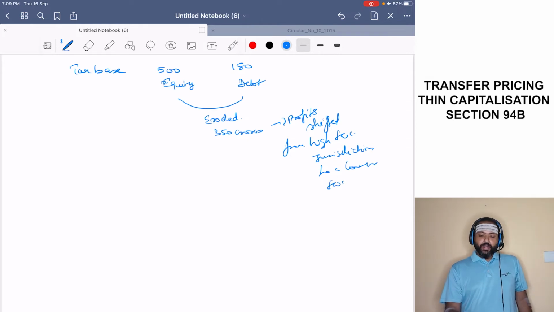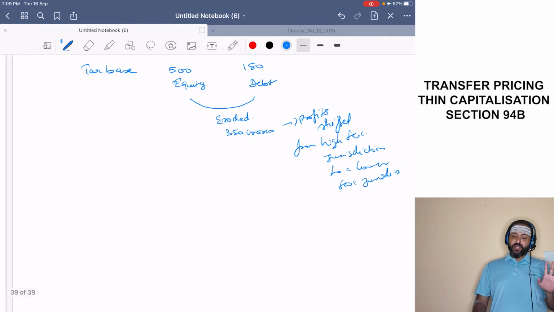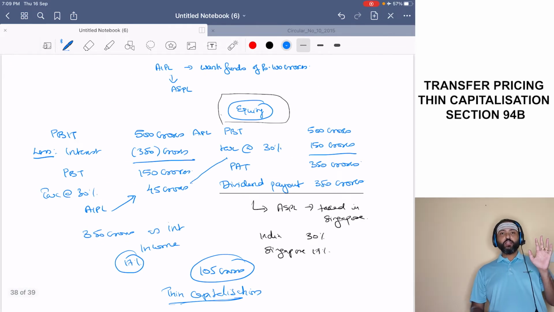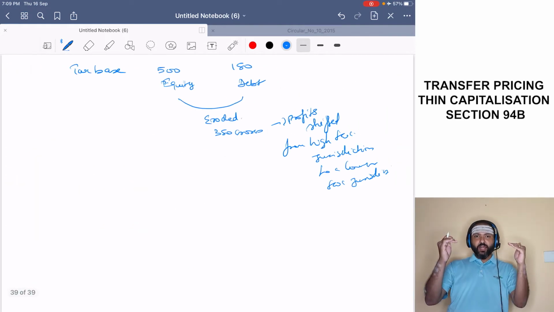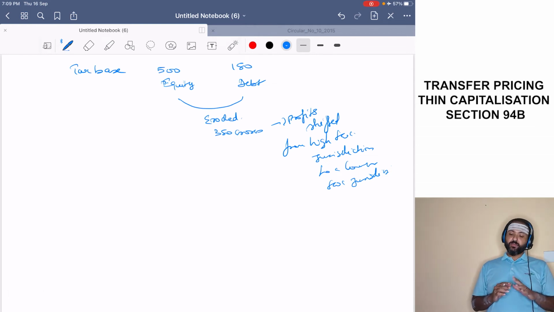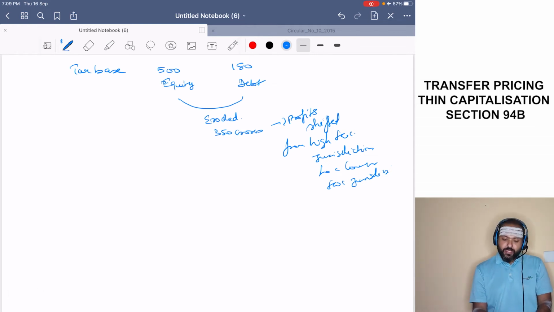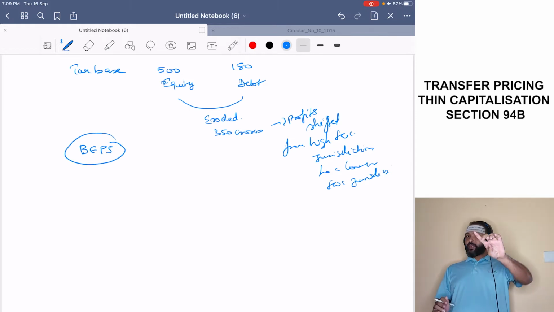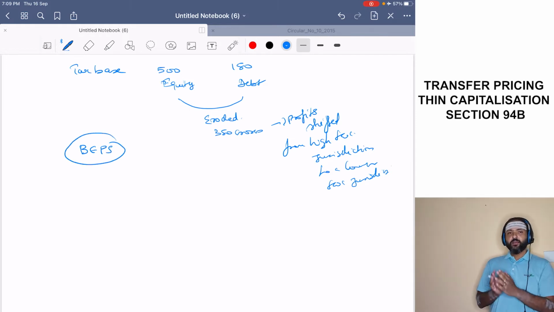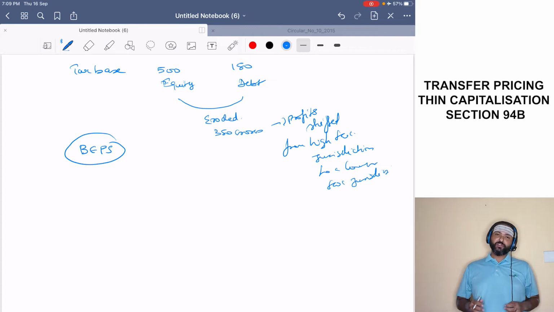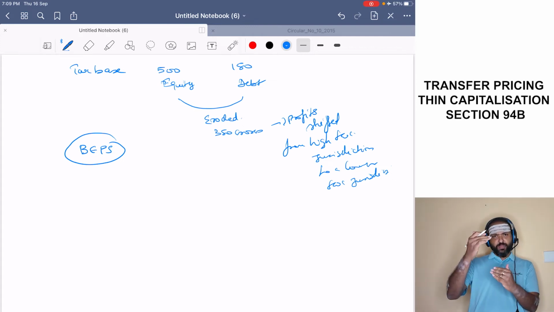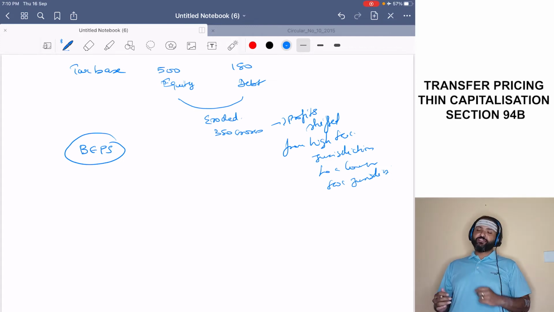So what has happened? The tax burden of the entire group has been made in the lowest manner possible. It has been reduced to the maximum extent possible by doing what? Base erosion and profit shifting. This is a separate topic that you will have. The tax base has been eroded because profits have been shifted.